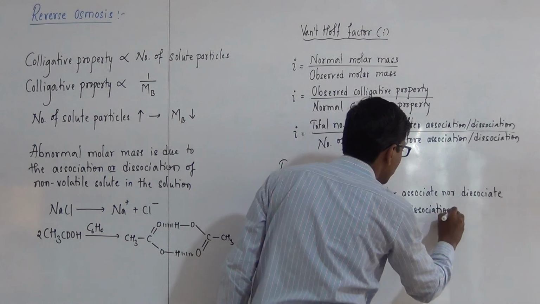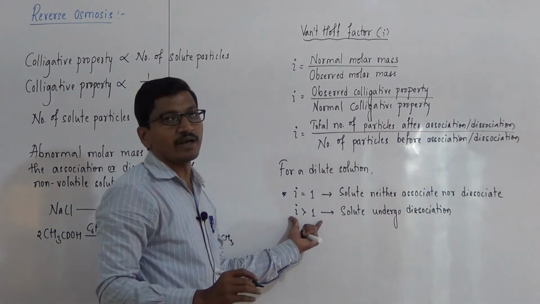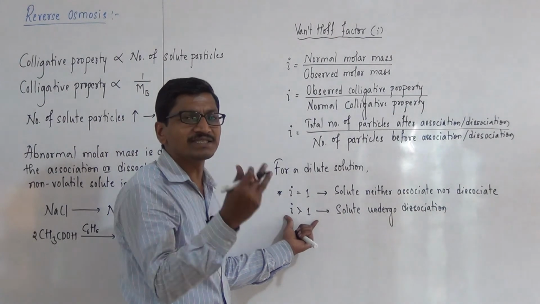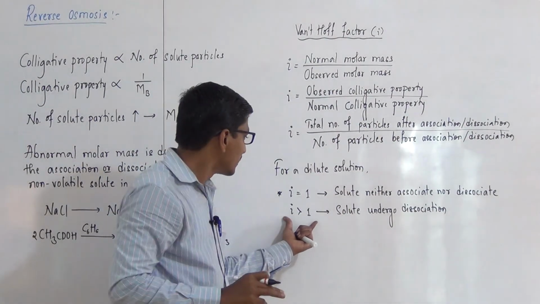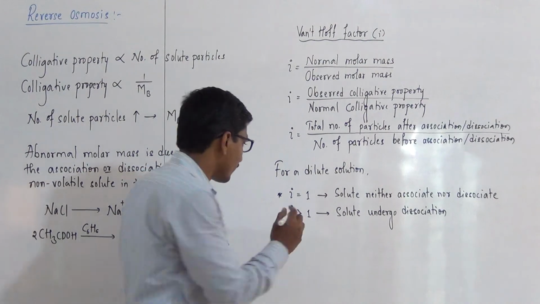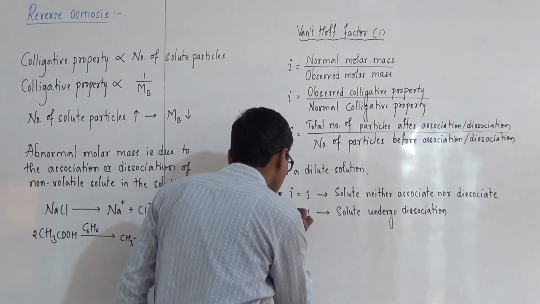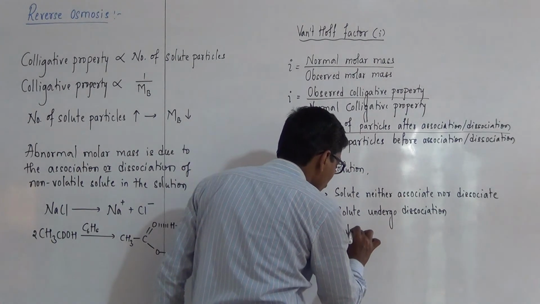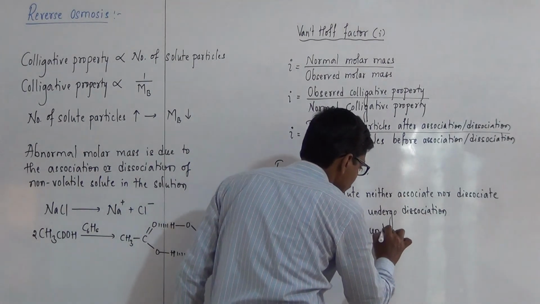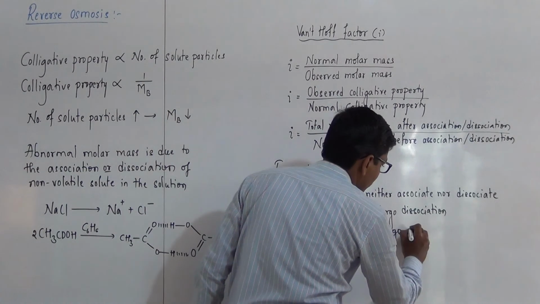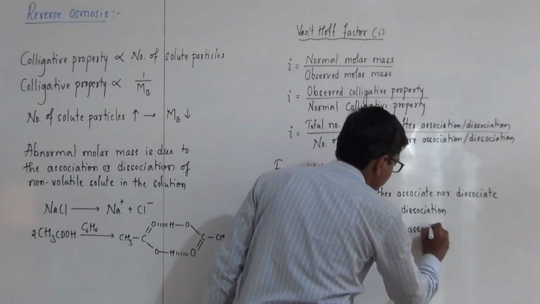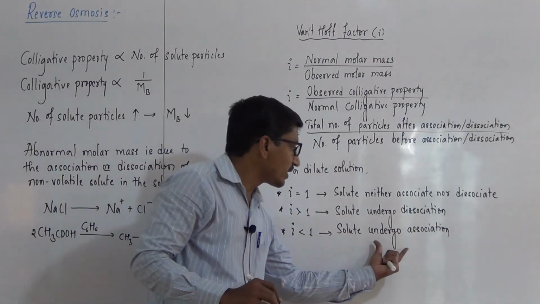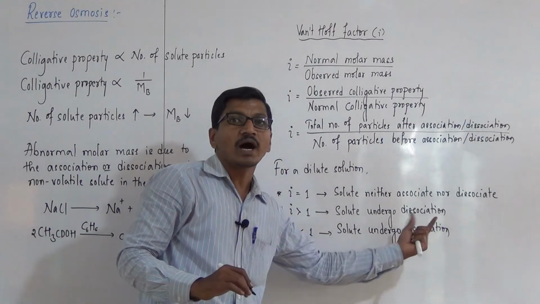The van't Hoff factor value is more than 1 after dissociation or ionization of some acids, bases or salts, and if i is less than 1, the solute undergoes association. If the van't Hoff factor value is less than 1, the solute particles in the solution undergo association.